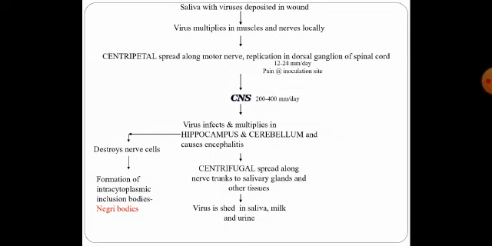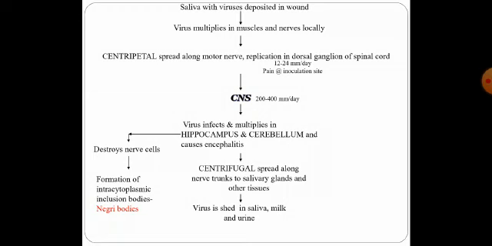Following the bite, the virus multiplies in the muscles and nerves locally, following which the virus travels through a classical centripetal spread, from the periphery to the center. It spreads along the motor nerves, then reaches the dorsal root ganglion of the spinal cord, wherein it replicates again.